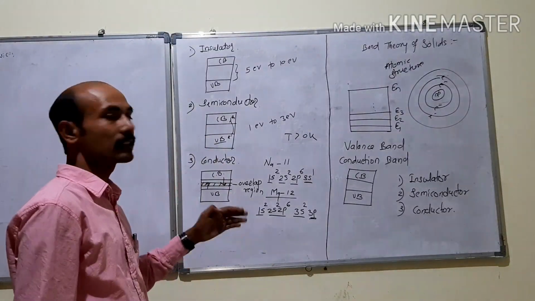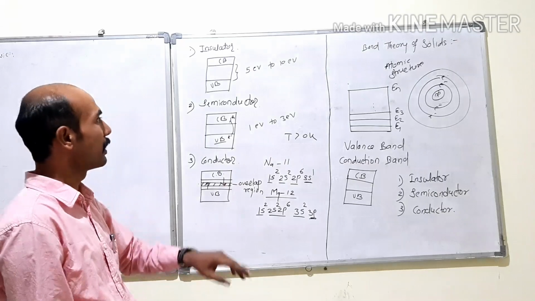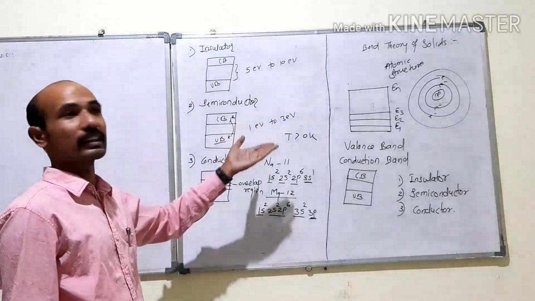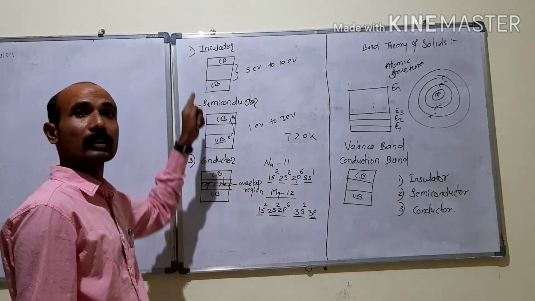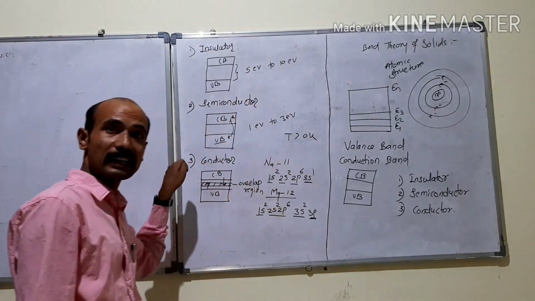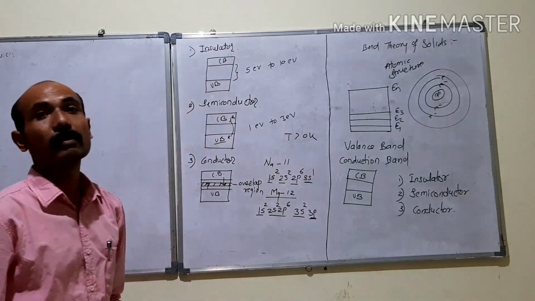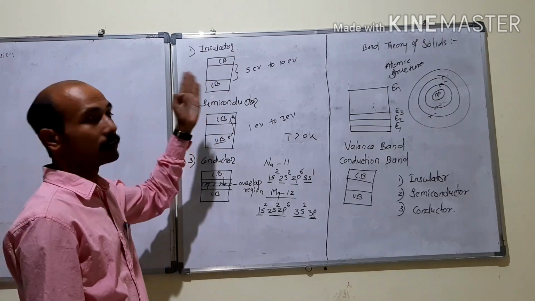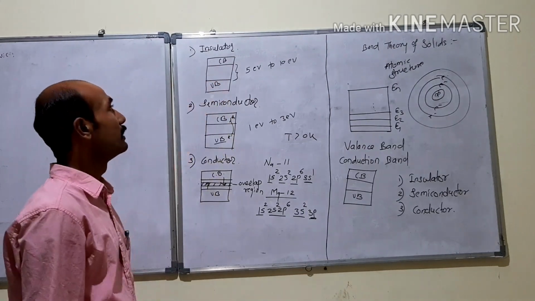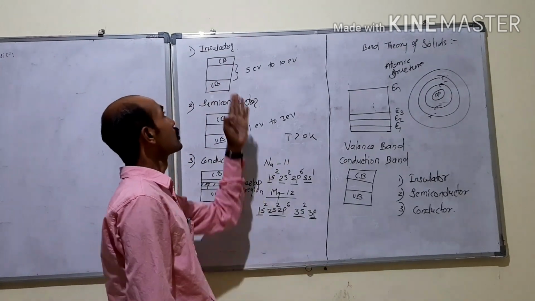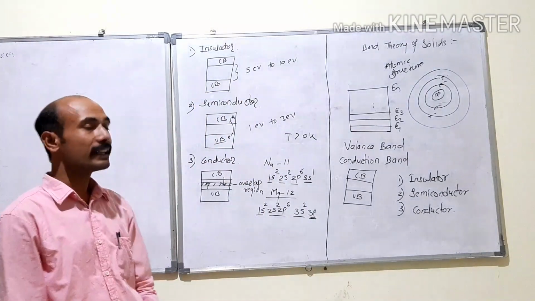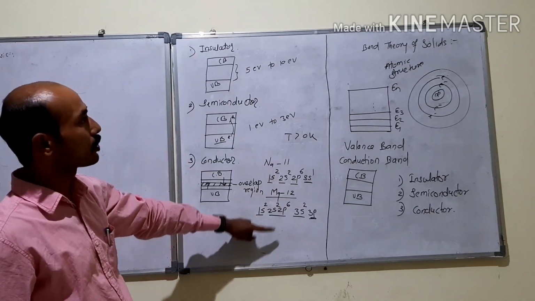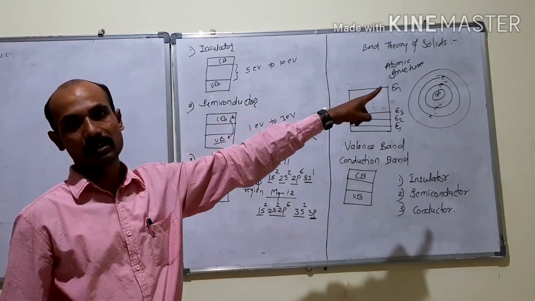In case of semiconductor, there is a proper gap between valence band and conduction band. So at 0 K, they are perfectly insulator. But as the temperature rises, this electron can jump to the conduction band, so they have moderate conductivity. But in case of insulator, there is a far larger gap between valence band and conduction band, so the electrons which are present in the valence band cannot jump to the conduction band, so they are bad conductors of heat and electricity. So this is the distribution of materials on solids on the basis of band theory of solids.